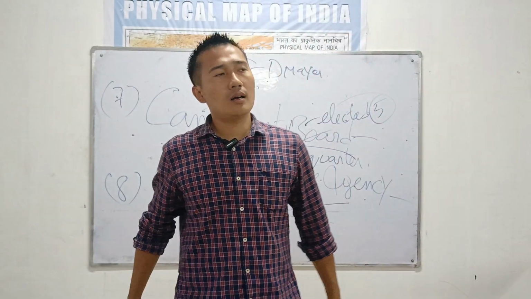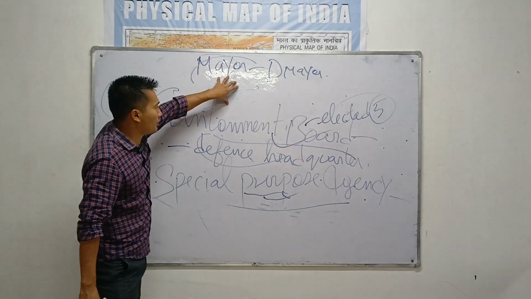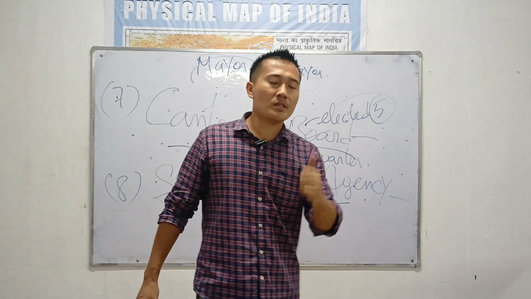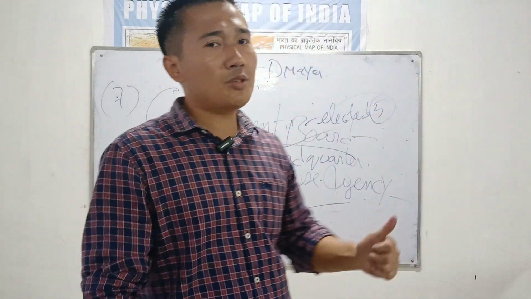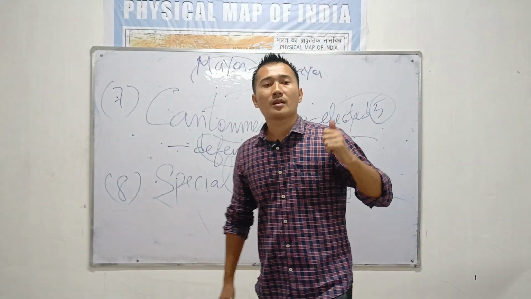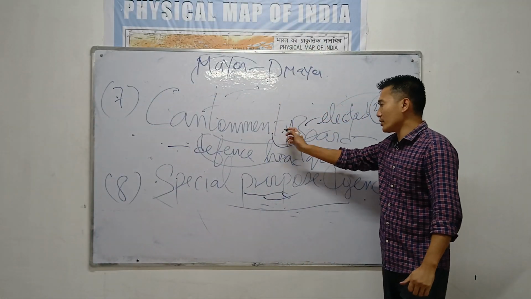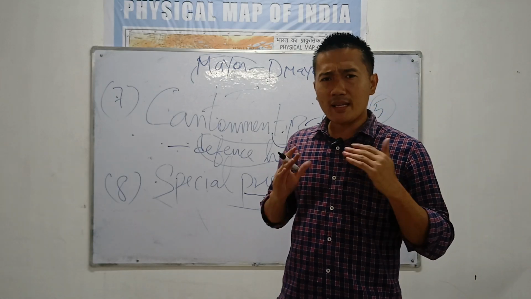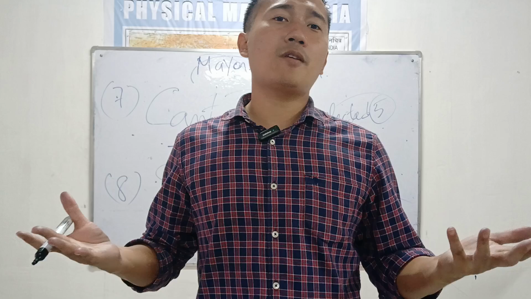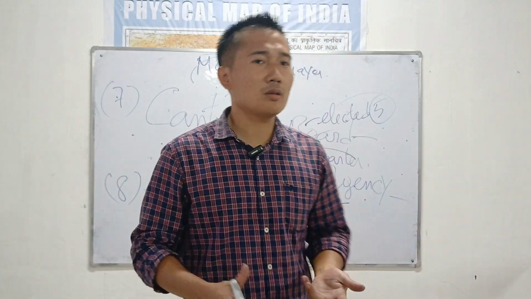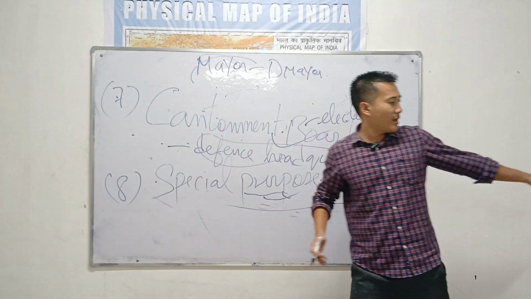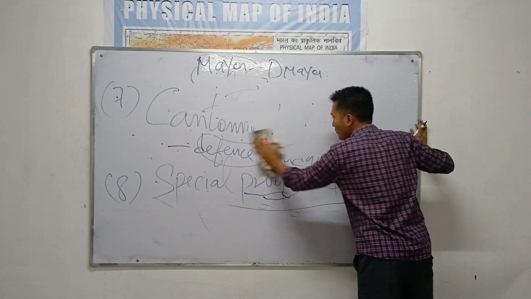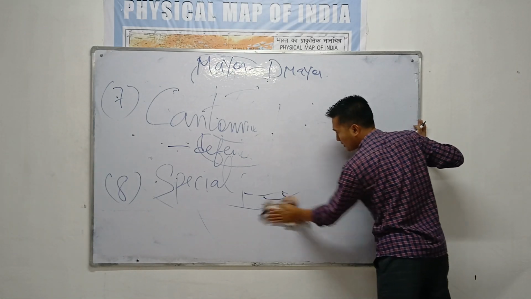So now we all know first is municipal corporation, second is municipal council, third was town committee, fourth was notified area committee, 5 was township, 6 was ports, 7 was cantonment board, 8 was special purpose agency. Now you all know these people get elected, but from where they will get funds. Now we will discuss how they get the funds. Just for 2-3 minutes, the last topic is going to be how they get the funds.